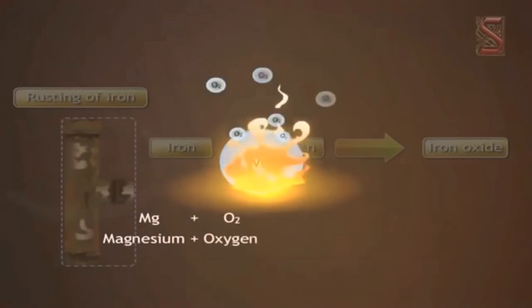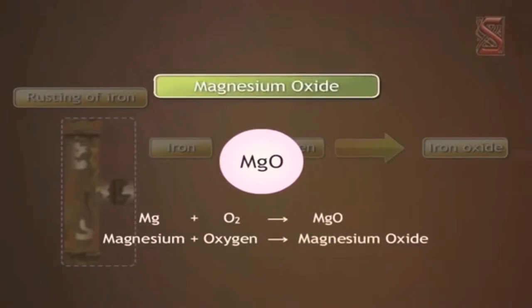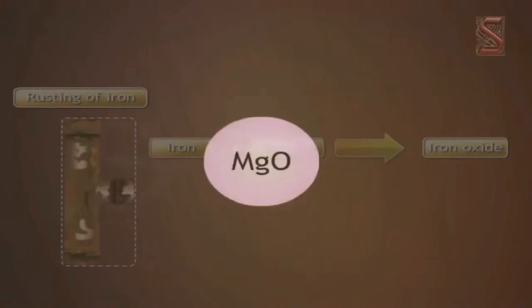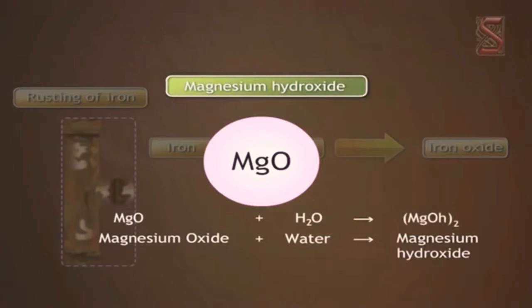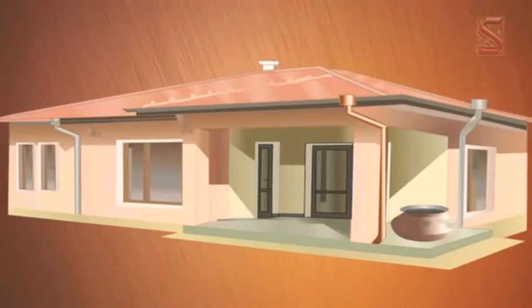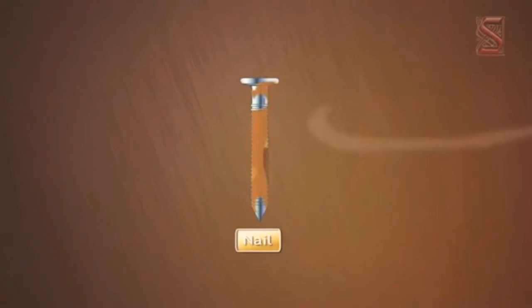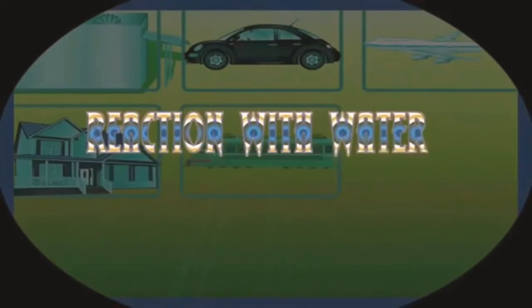Magnesium when it reacts with oxygen gives magnesium oxide. Similarly, this magnesium oxide when dissolved in water gives magnesium hydroxide, which is a base. You can see that in nearby homes the copper vessels are tarnished. So the copper also gets oxidized. Copper hydroxide forms. So iron becomes rust, copper also becomes rust.